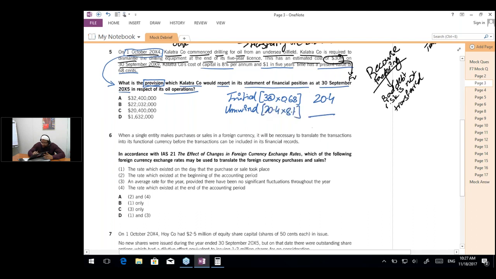And then we are going to unwind the liability by 20.4 into the 8% rate. 20.4 into 8% is 1.632 million. So the total is going to be 22.032 million. So your answer is actually B in this case, because the present value at the year end is going to be $22.032 million.